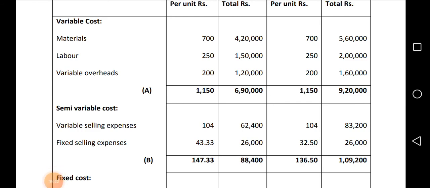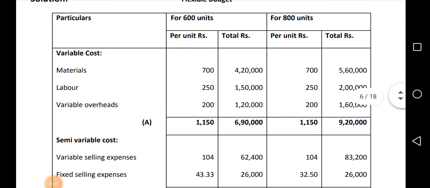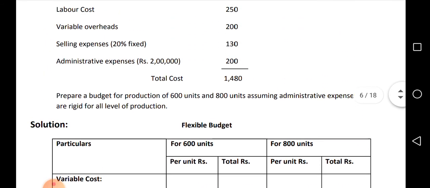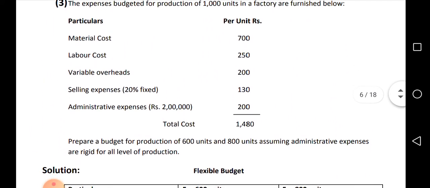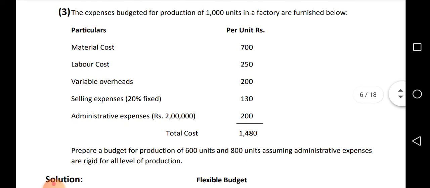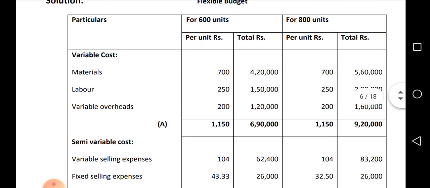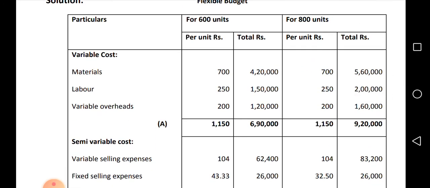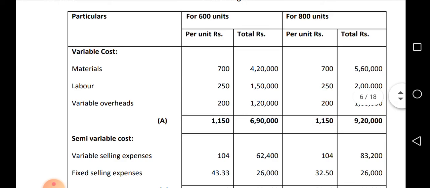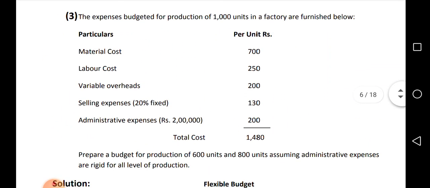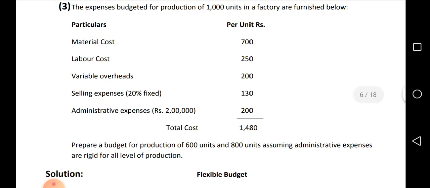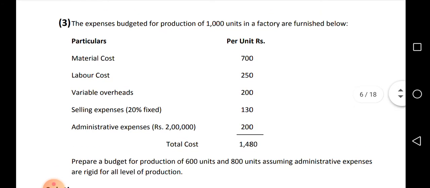Variable remains the same per unit, but how do we find the fixed? They have given information for 1,000 units. So 1,30,000 into 20% gives 26 rupees per unit. Multiplied by the base of 1,000 units, we get 26,000. The selling expenses are 20% fixed.